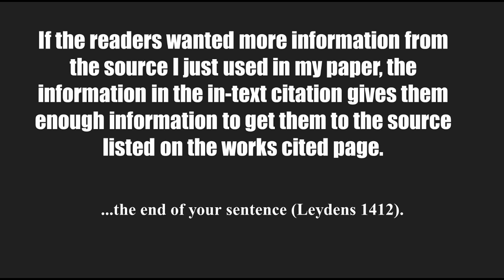If the readers wanted more information from the source I just used in my paper, the information in the in-text citation gives them enough information to get them to the source listed on the works cited page. Right here. This will lead us to the citation on the works cited page.